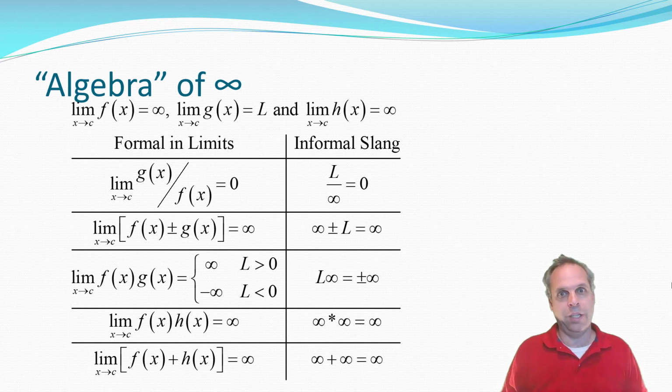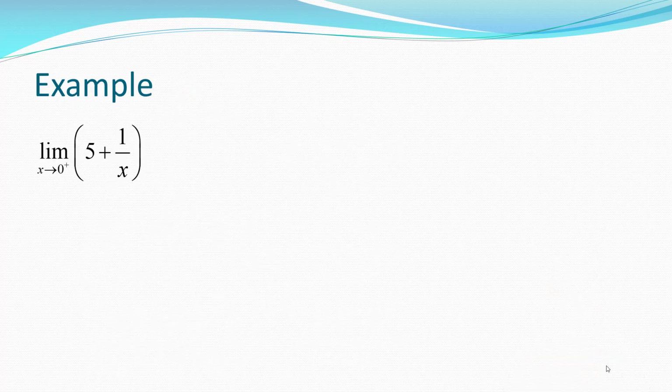So informally, infinity plus infinity is not two infinity, it's infinity. Infinity means a large number, so if you take a large number plus a large number, you get a large number. To give you an example of what I mean, let's do this limit.